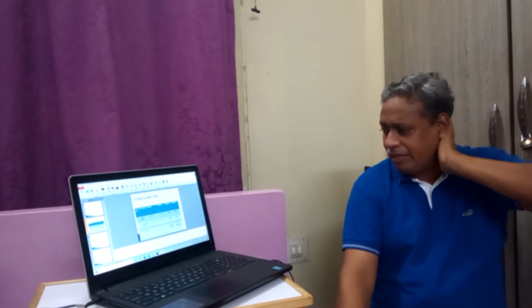Similarly, for x bar of this triangle, it is one third from the base. That is, it is b by 3 from the base. So b by 3 is 60 by 3, that is 20. Therefore, from the corner it will be 40 plus 60 by 3. So the x bar of the triangle is 40 plus 60 by 3, that is 60 from the origin, somewhere here. This is the x bar of this triangle.